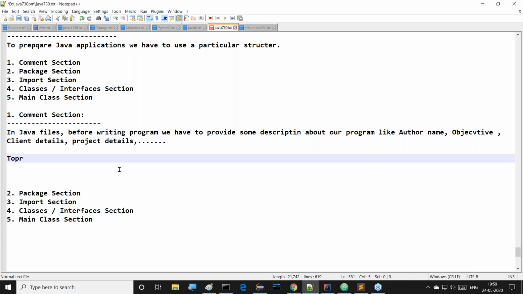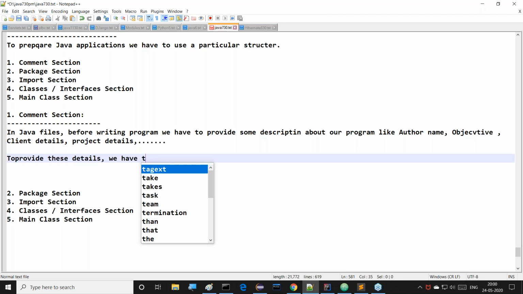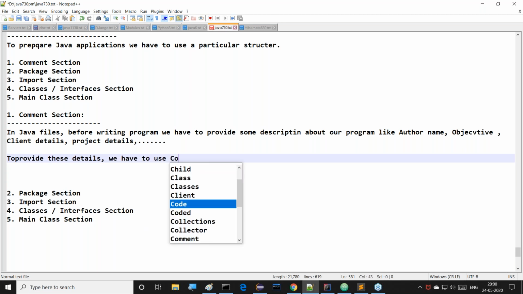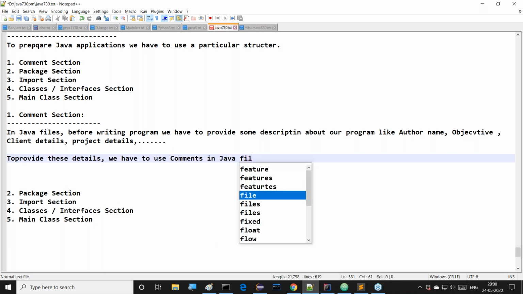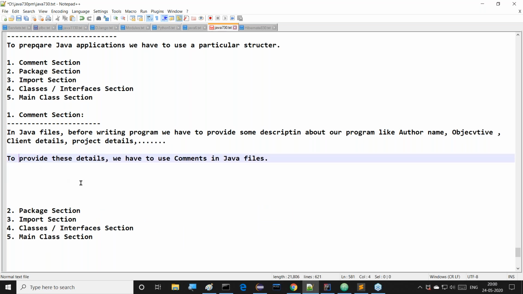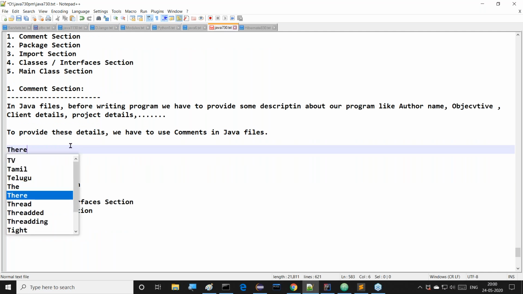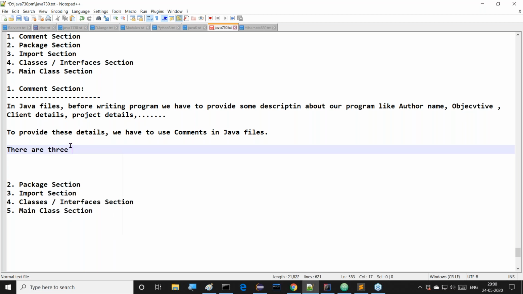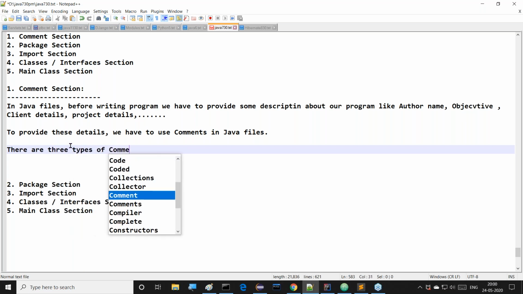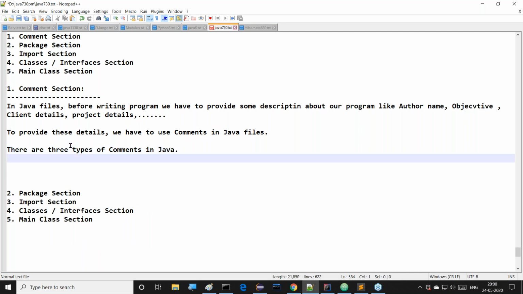Good. To provide these details, all of you observe this clearly, we have to use comments in Java files. Sir, how many types of comments are available in Java? There are 3 types of comments in Java. What are the 3 types of comments?